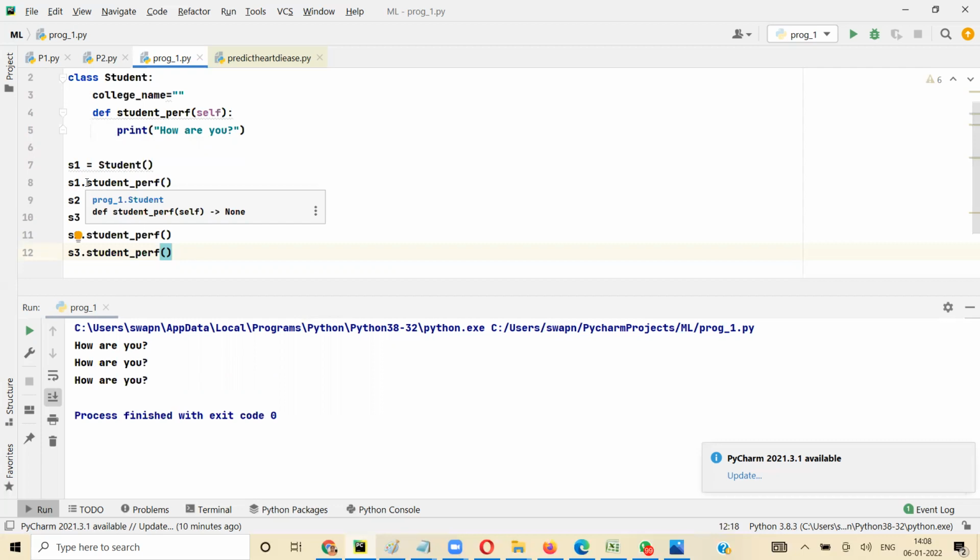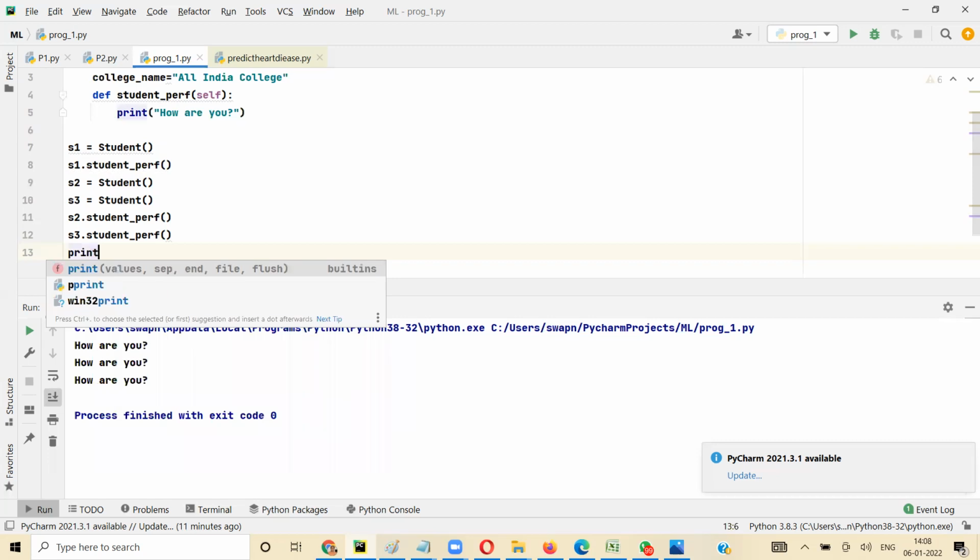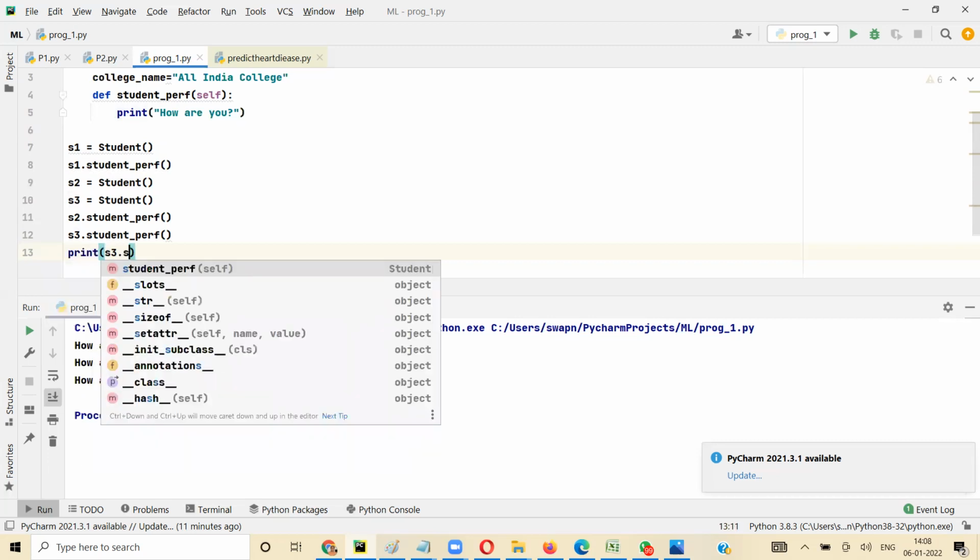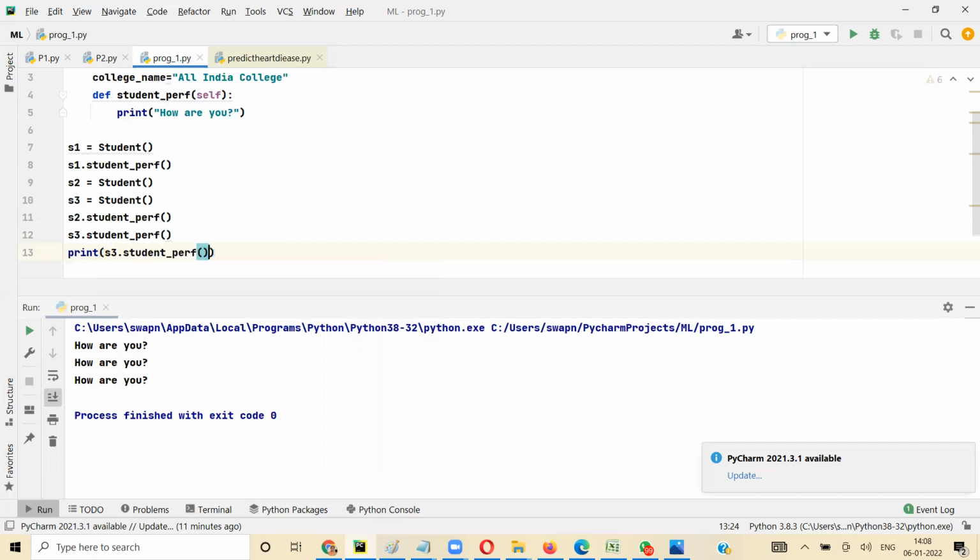So let's say I give college name here as All India College, something like that. Now, when I say print S3 dot student performance, and when you run it, what happens?